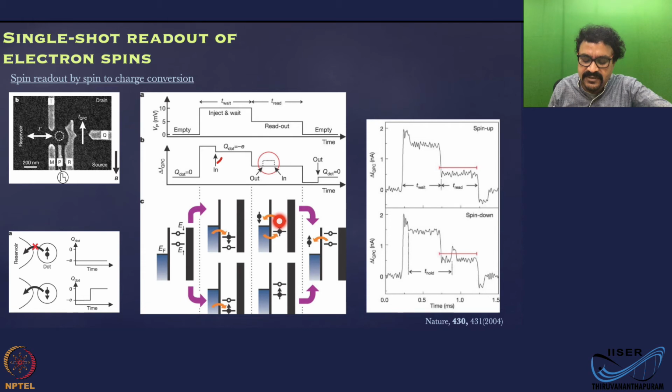But now immediately, since this electron has tunneled out, this lower state is below the Fermi level and can get occupied. That is going to bring the current back to the original.